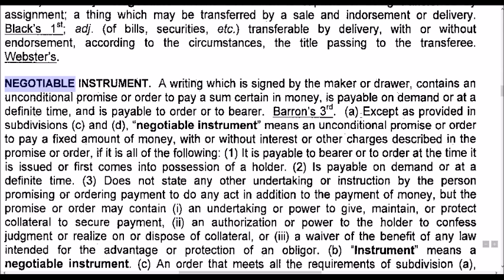Barron's 3rd. A. Except as provided in subdivisions C and D, negotiable instrument means an unconditional promise or order to pay a fixed amount of money, with or without interest or other charges described in the promise or order, if it is all of the following: 1.